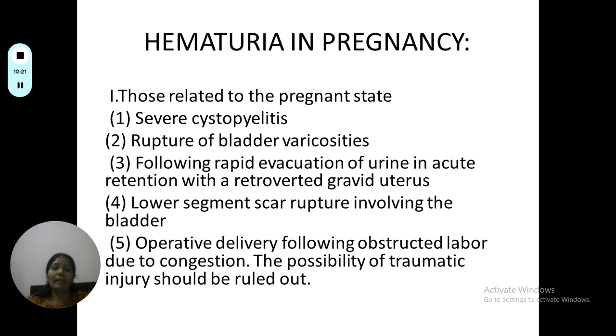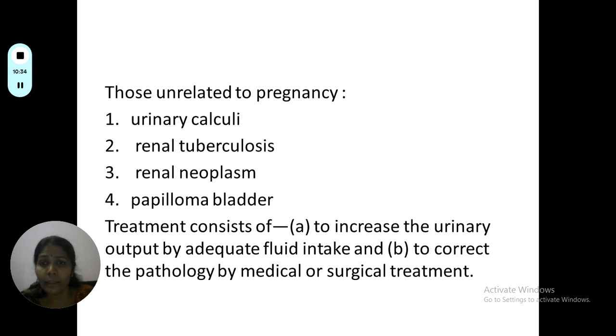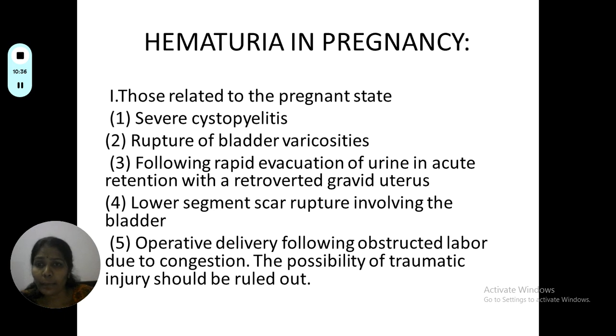Then we have hematuria in pregnancy, which is loss of blood or RBCs in urine. There are a few causes of hematuria in pregnancy, those related to the pregnant state and those unrelated to pregnancy. Those related to the pregnant state are severe infection, that is pyelonephritis along with cystitis, rupture of the bladder varicosities that can occur, and rapid evacuation of urine in acute retention with a retroverted gravid uterus.